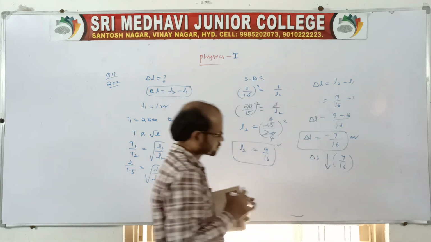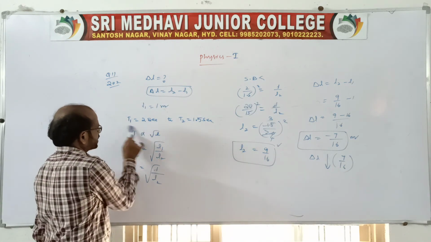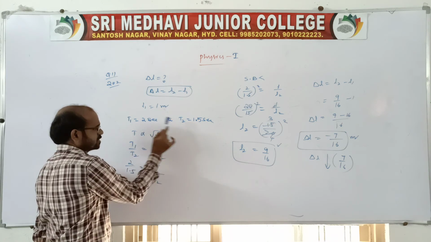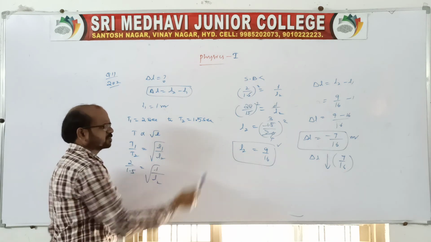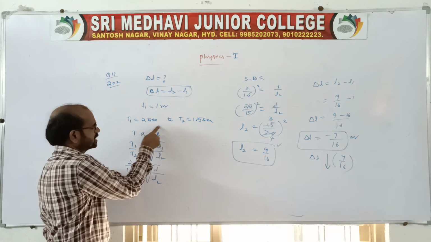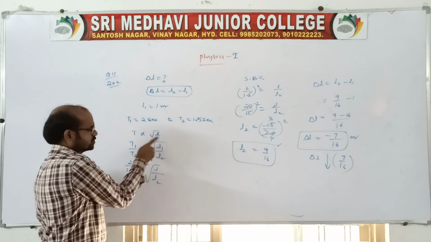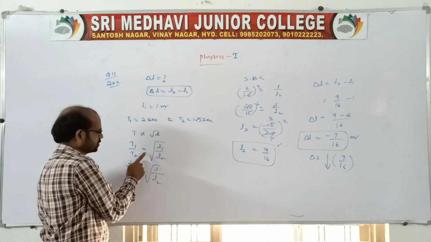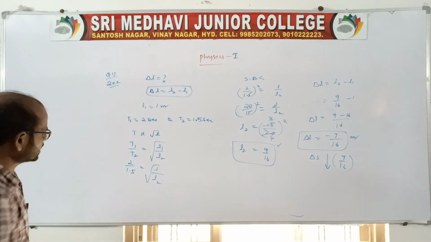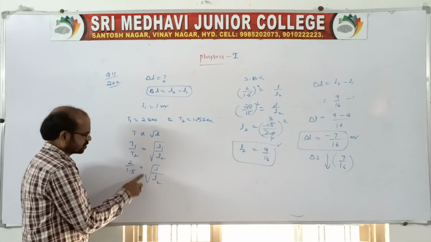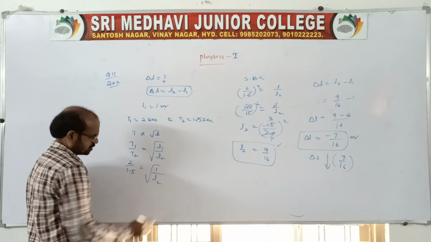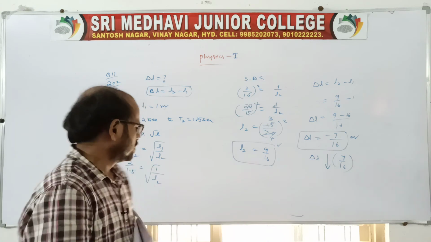For the time period changing from 2 seconds to 1.5 seconds, when the time period decreases, definitely the length also changes, because T is directly proportional to root L. So T1 by T2 is equal to root over L1 by L2, that is 2 by 1.5 is equal to root over 1 by L2.